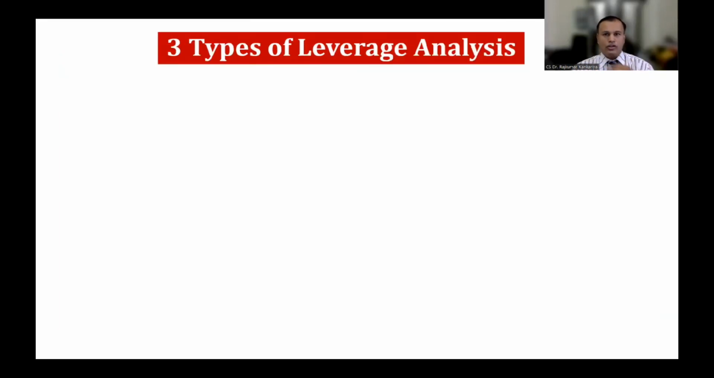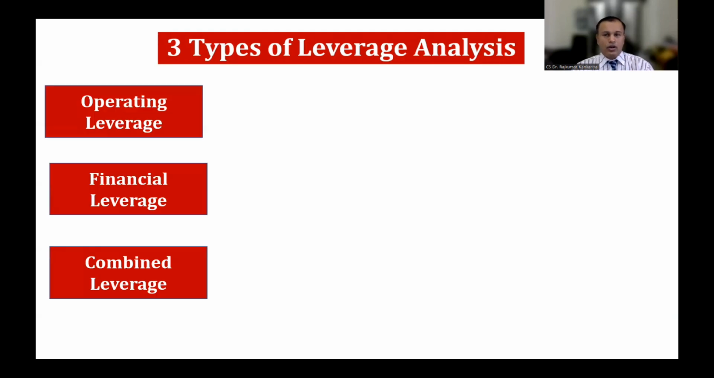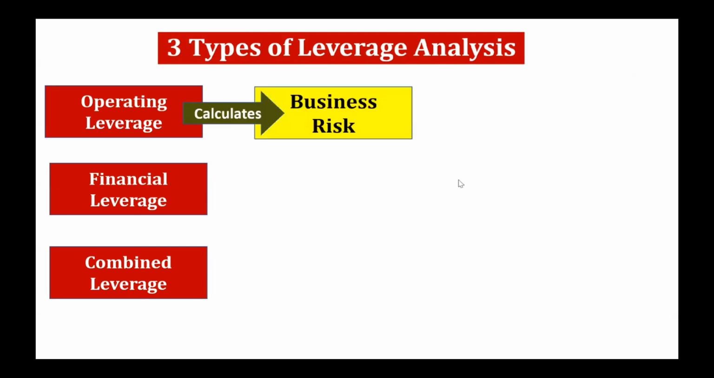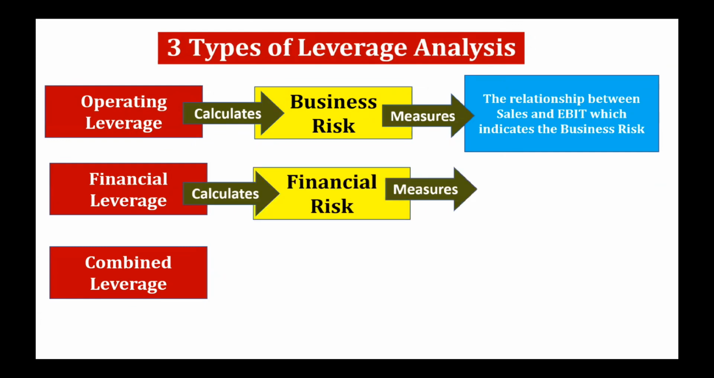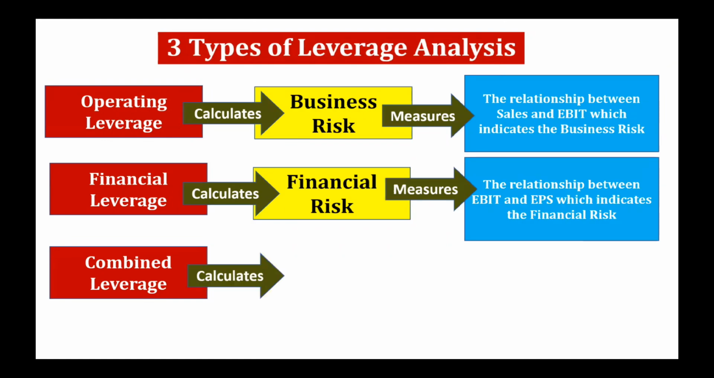So there are three types of leverage analysis: operating leverage, financial leverage, and combined leverage. So operating leverage calculates the business risk and measures the relationship between sales and earning before interest and tax, which indicates the business risk. Financial leverage calculates the financial risk and measures the relationship between EBIT, earning before interest and tax, and EPS, that is earning per share, which indicates the financial risk.